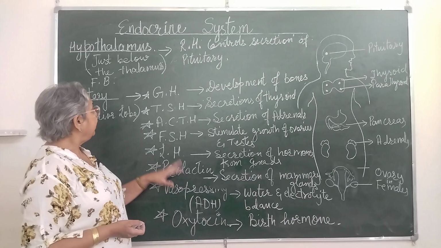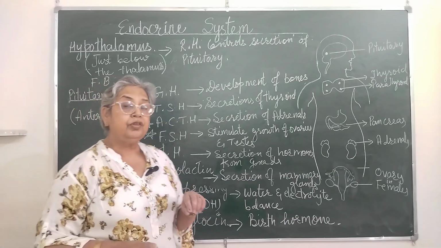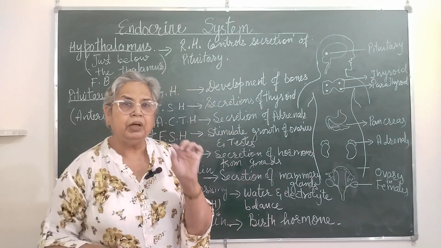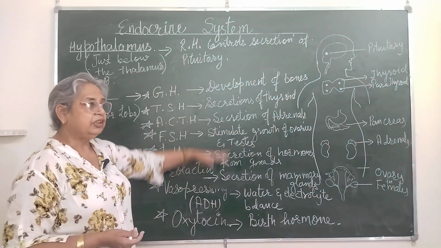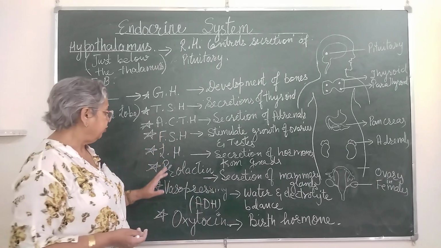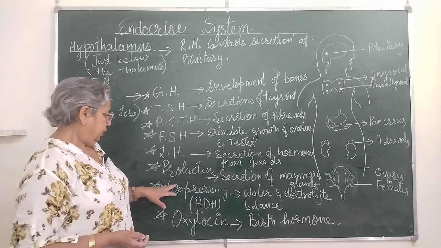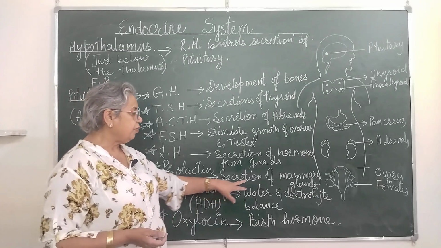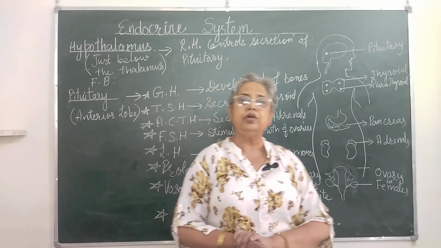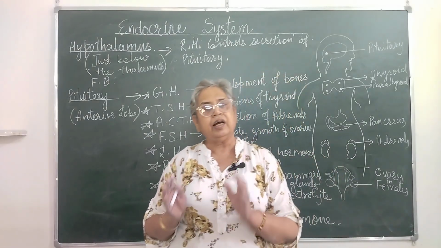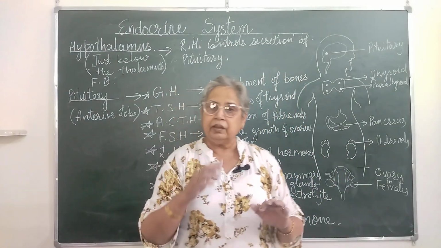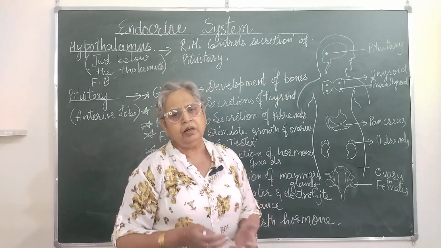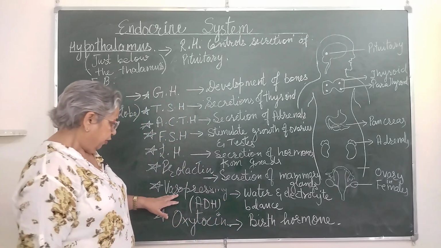Prolactin is the hormone again secreted from the pituitary. Now you see the pituitary is a very small gland, the size of a pea, and see the number of secretions and see its significance in our body. Then vasopressin and prolactin. Now prolactin is responsible for secretion of the mammary glands around the birth of the child. Even while the child is still in the mother's womb, the mammary glands start preparing milk, so that when the child is born, the child can be fed.